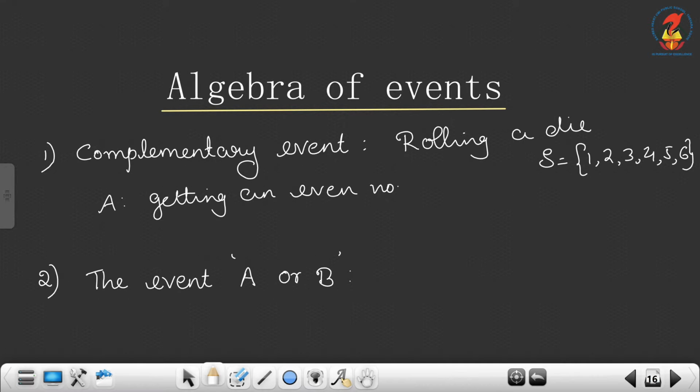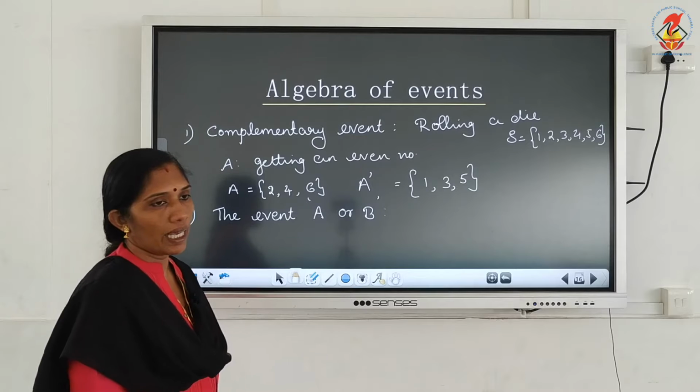A is the event getting an even number, so A is equal to {2, 4, 6}. Then what is the complementary event, or not A? Not A means the set of all elements in S which are not in A. That means it is {1, 3, 5}. That is A complement.